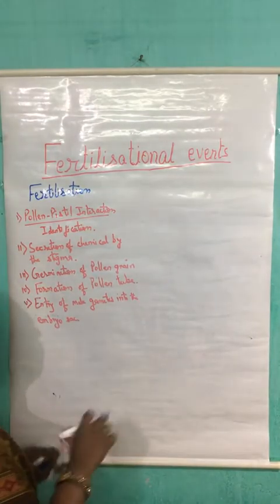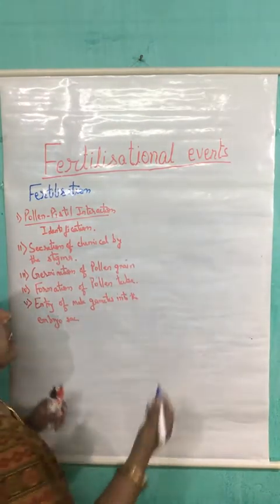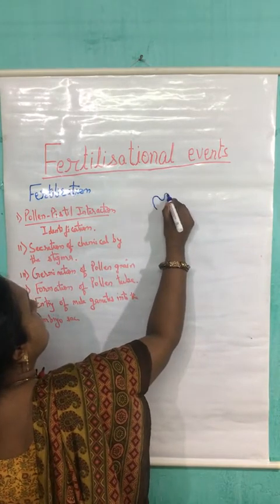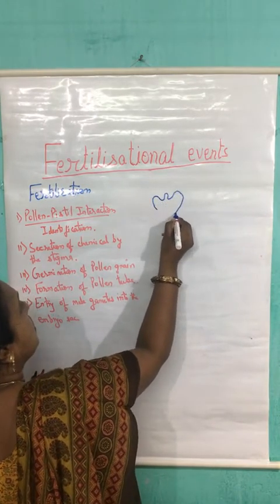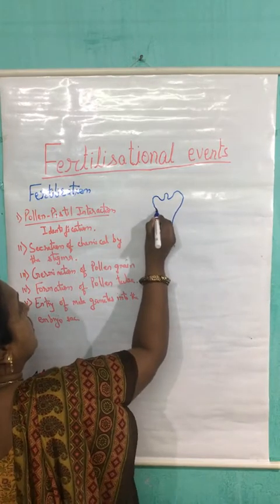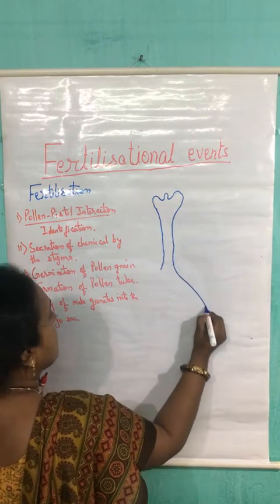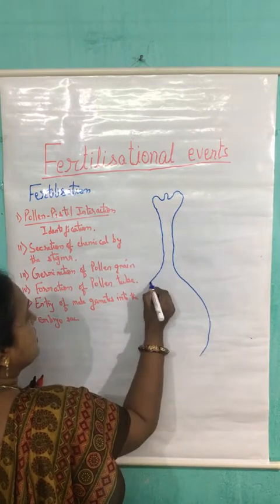For that, we have to draw the complete diagram of this. This is the stigma. This is the style, and this is the